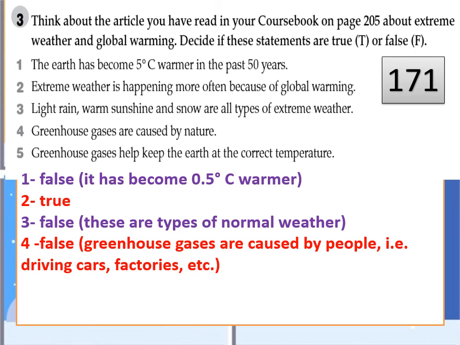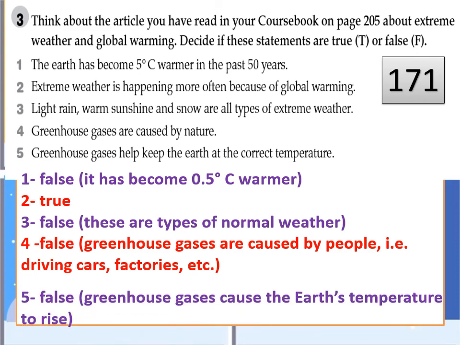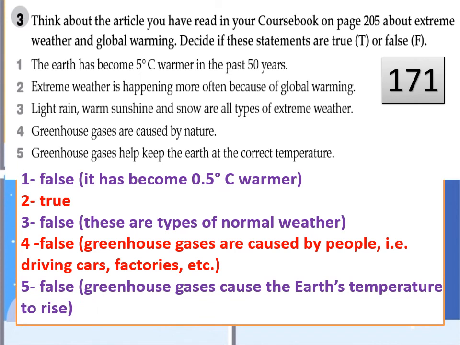Number 5, greenhouse gases help keep the earth at the correct temperature? No, they make the temperature rise. The earth's temperature rises. That's why greenhouse gases are not good. They are bad for the temperature.